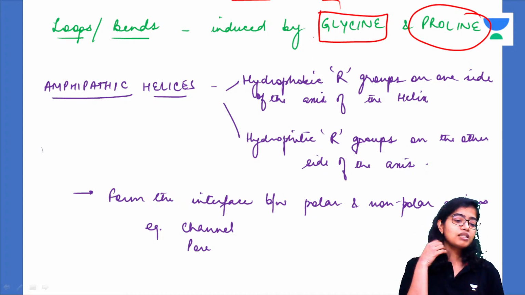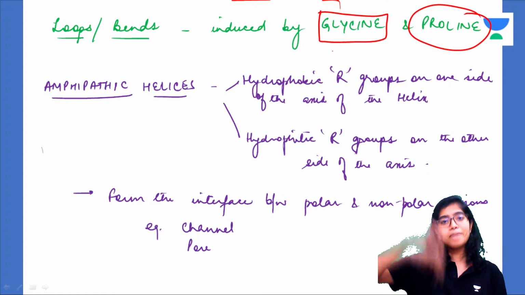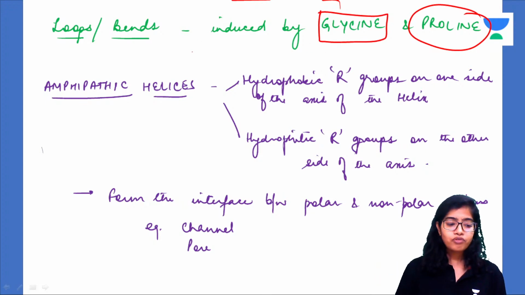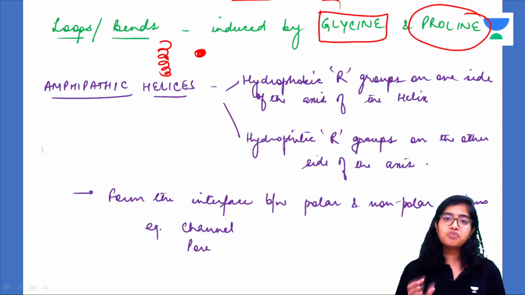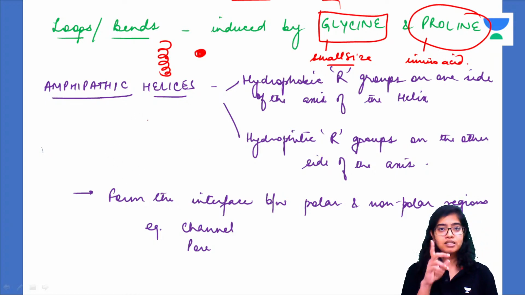So what happens is, wherever it is present, it will go and induce a bend, because it is so small that it will go and fit itself inside the tight alpha helix structure. So this is the alpha helix configuration. Wherever glycine goes, at that place it fits very tightly and induces a loop or a bend, because of its small size. Very important. So two amino acids that induce loops and bends are glycine and proline.